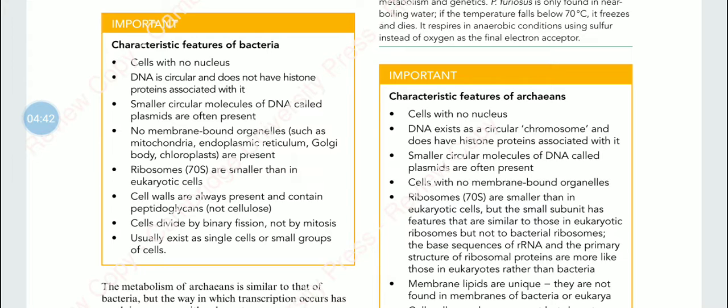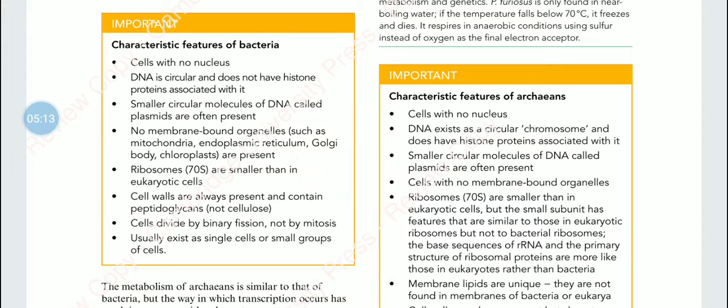So no membrane-bound organelles. Ribosomes are 70S, smaller than in eukaryotic cells. Cell walls are always present and contain peptidoglycans, not cellulose. Cells divide by binary fission and not by mitosis; that is, an exact copy is made by dividing into two. Bacteria usually exist as single cells or small groups of cells.